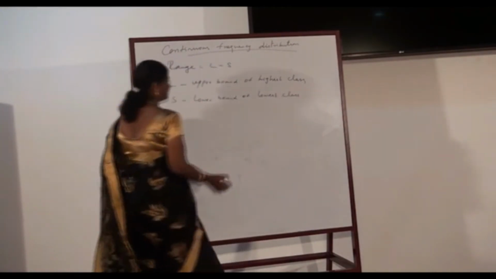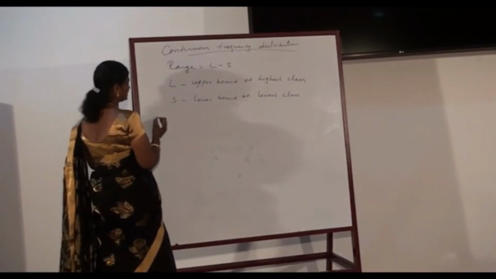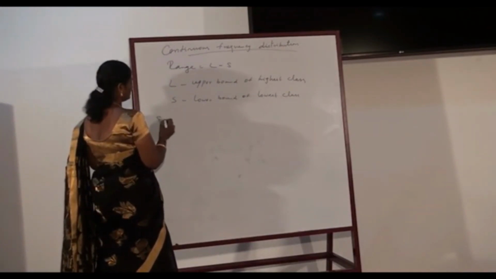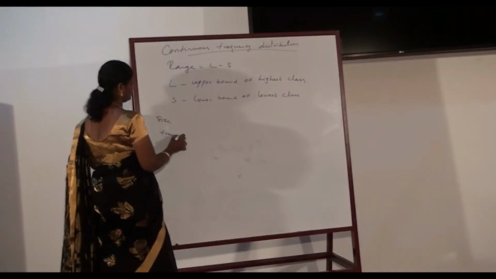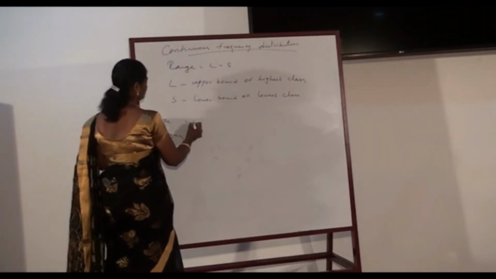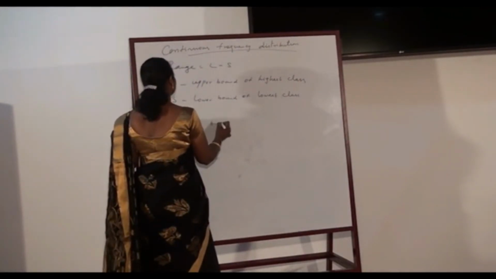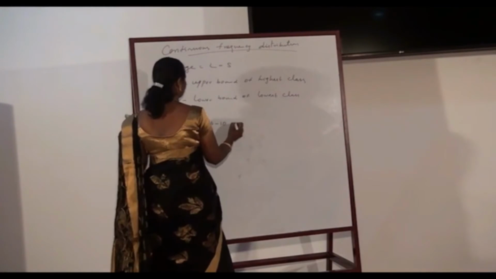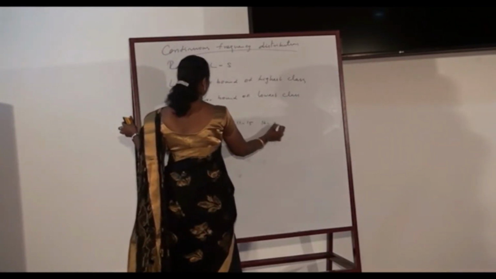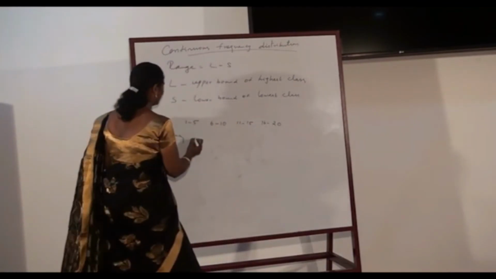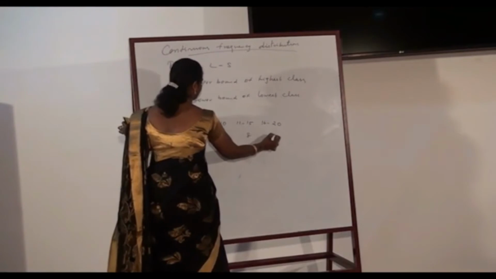So let us consider an example of a continuous frequency distribution. The classes are 1 to 5, 6 to 10, 11 to 15, 16 to 20, and the frequencies are 5, 3, 8, 9.